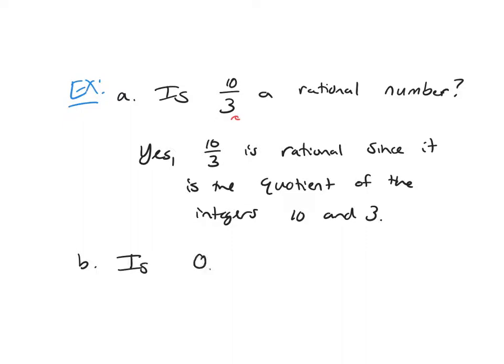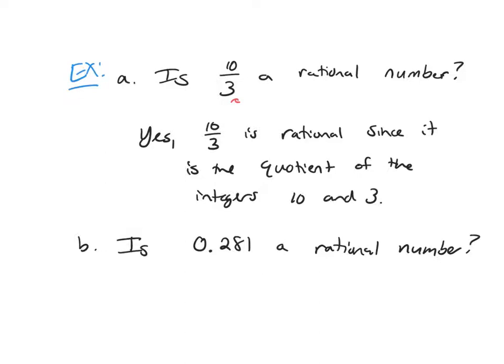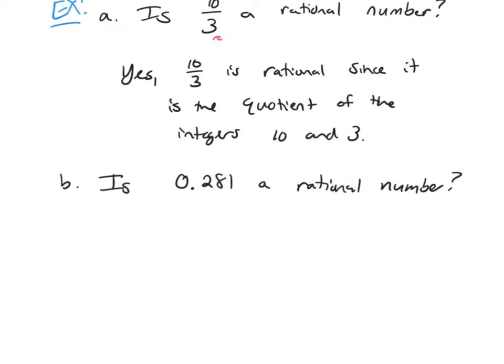Is 0.281 a rational number? It's not written as a fraction, but can I write it as a fraction? And the answer here is yes, I can. 0.281, I can write it as 281, and I have to move it 3 decimal places, so it's over 1,000.